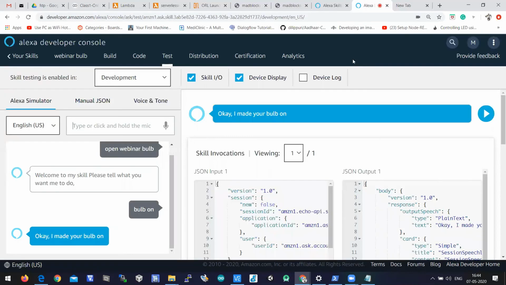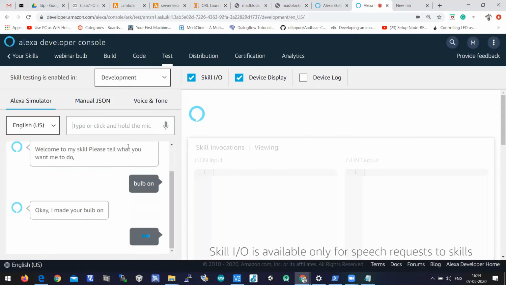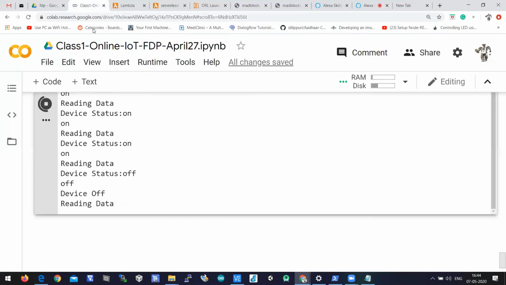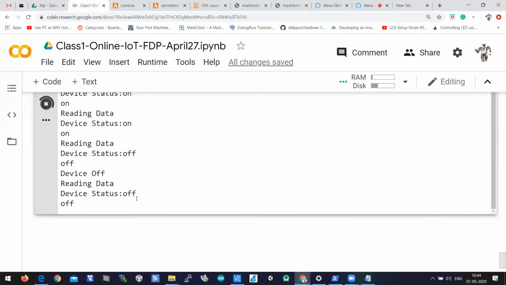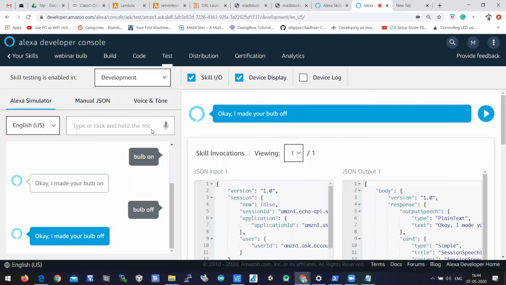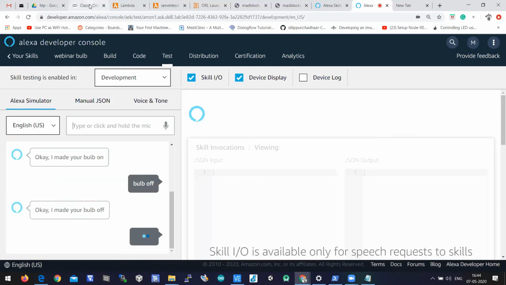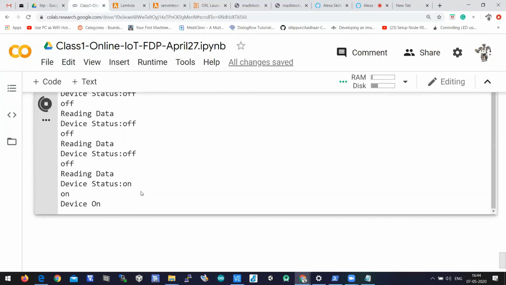Okay, so it was a problem with the API. So bulb off. I should get, okay, made your bulb off. And here on Google Colab, it should print off. So when I say bulb on to Alexa, it should print on. So that's how all these three are connected.